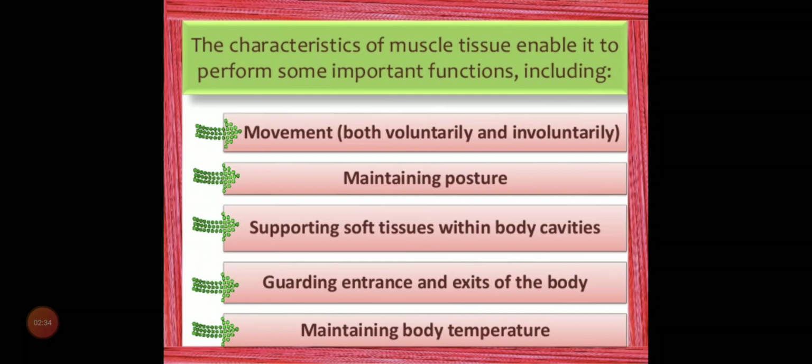Then they support soft tissues within the body cavities. There are various internal organs that are very delicate, which are protected by muscles or muscular tissues, and they guard the entrance and exit of the body. Of course, if anything is to be transported or released outside via internal organs, or soft tissues want to release something, then muscular tissue may also play an important role. And in maintaining body temperature also they have an important role.